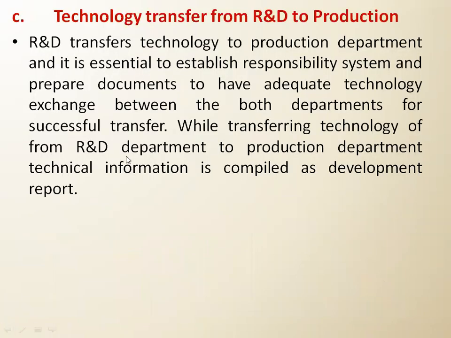Then technology transfer from R&D to production. If we want to transfer from R&D to production, this is maybe the last step. So R&D transfers technology to the production department, and it is essential to establish a responsibility system and prepare documents to have adequate technology exchange between both departments for successful transfer. While transferring technology from the R&D department to the production department, technical information is compiled as a development report. So whatever activity we have carried out in the R&D department, we have to write it. Okay, we have to make a document.